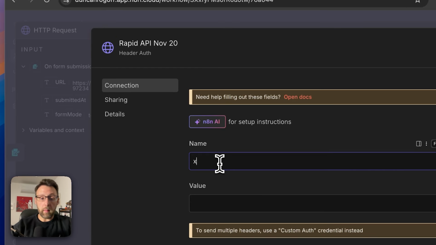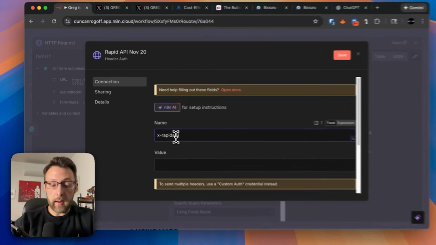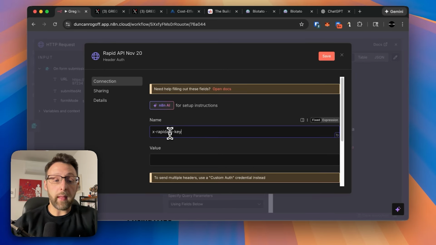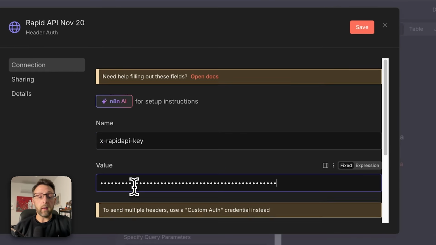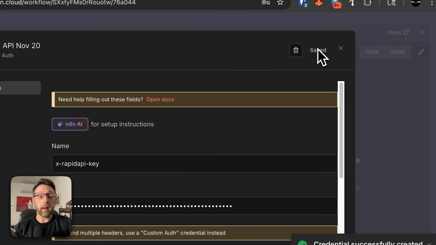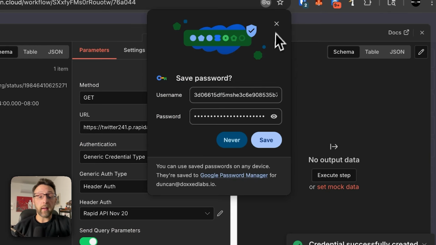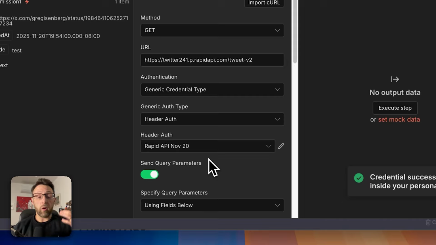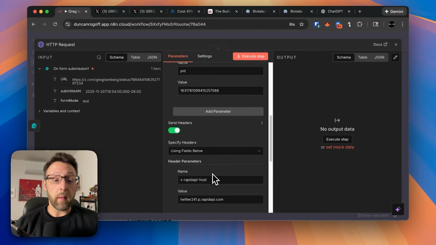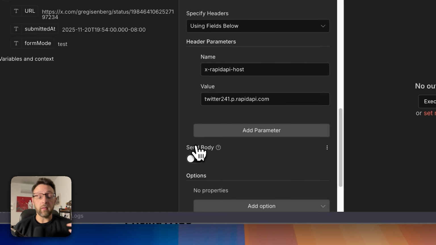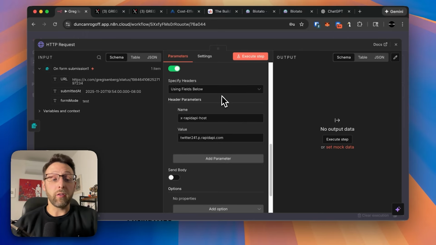And remember, we need to type x-RapidAPI-key because that's the format that it's expecting. You can just go ahead here and you can paste in your value and go ahead and click save. And now you are all connected to RapidAPI, and you can use this over and over again rather than needing to come back to it. And I can just go ahead and delete this. And it's a lot more secure when I share this workflow for you guys. My API key is no longer exposed.